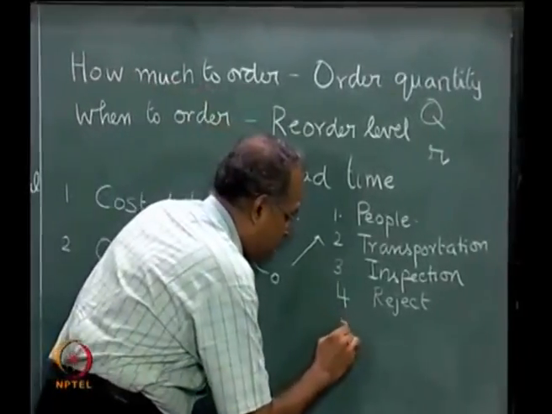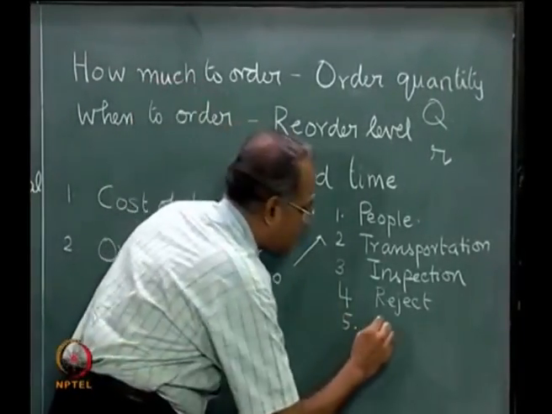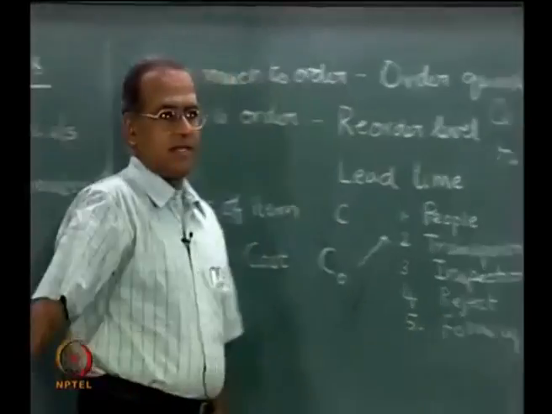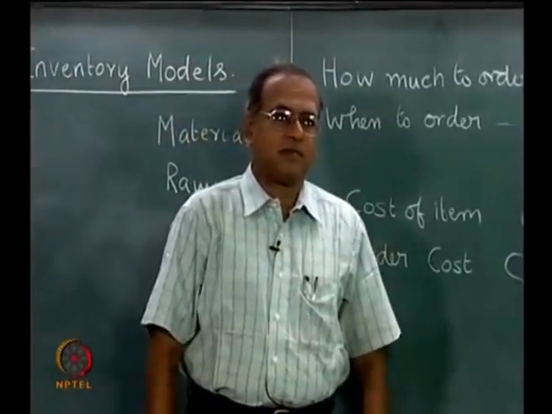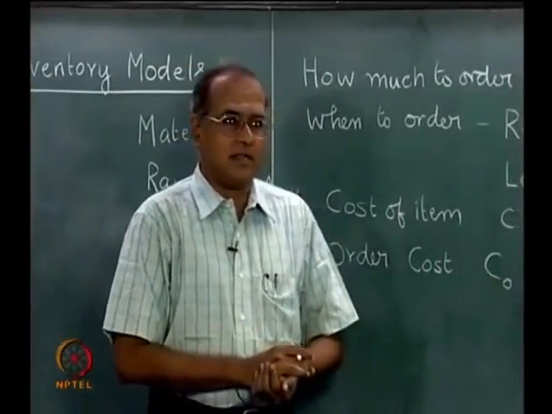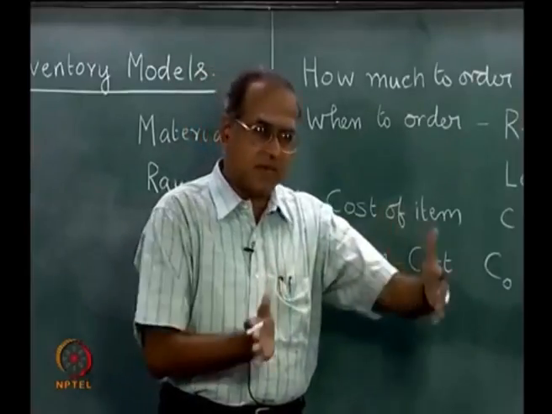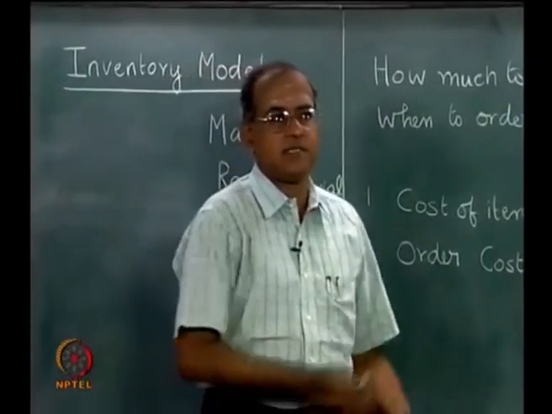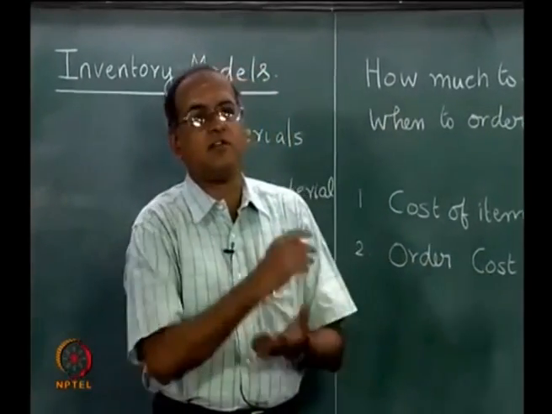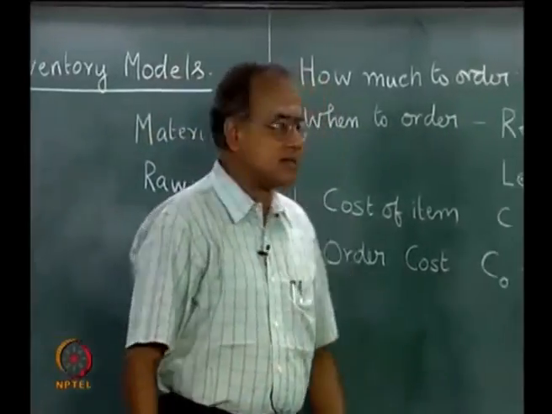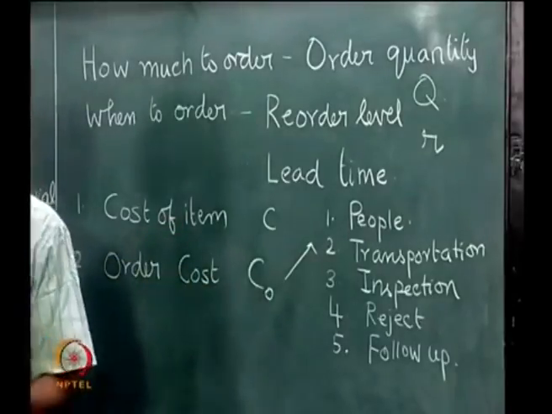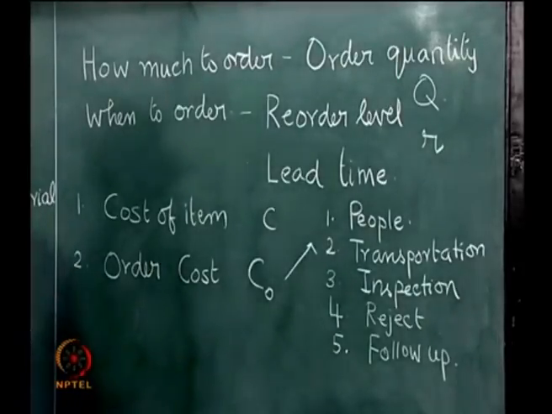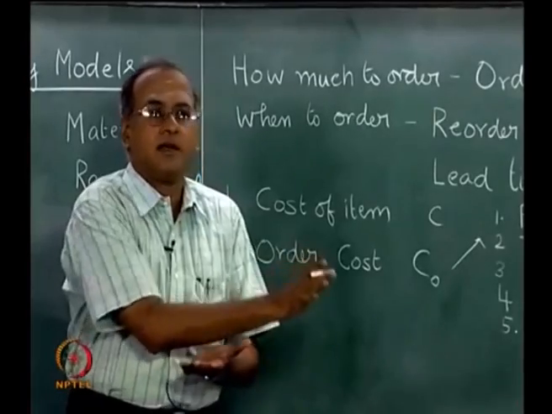Fifth one, and perhaps another important one, is called the cost of follow up. For example, an order is placed and sometimes there could be delays, and then the lead time is estimated and known, and just about the time we are going to reach the lead time, which means the item has to come, there is a lot of follow up activity going on, and some of these follow up activities could even be senior people from this organization visiting the supplier and making sure that the critical items that are required come in time.